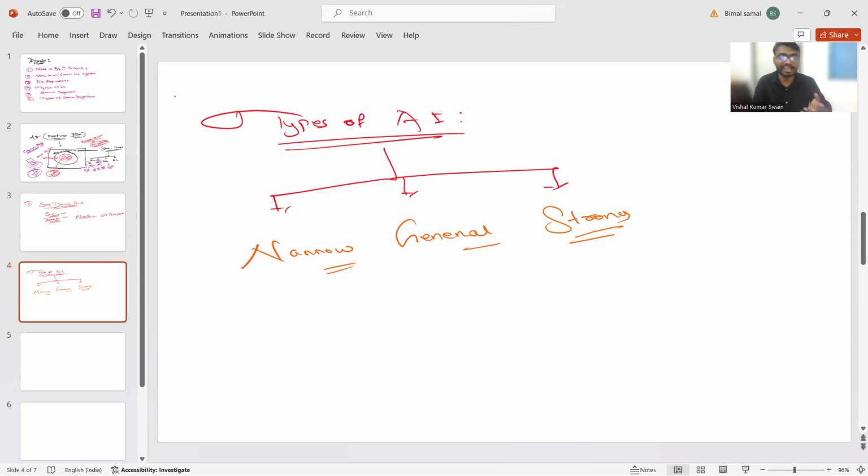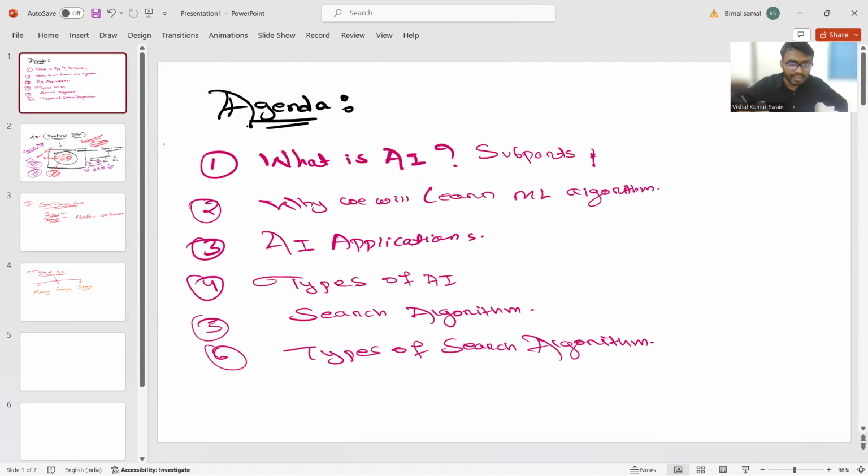Strong AI is when whatever things I am doing right now will be done by artificial human beings. Then you will say that this is strong AI. Clear, everyone? And then what is the next agenda?